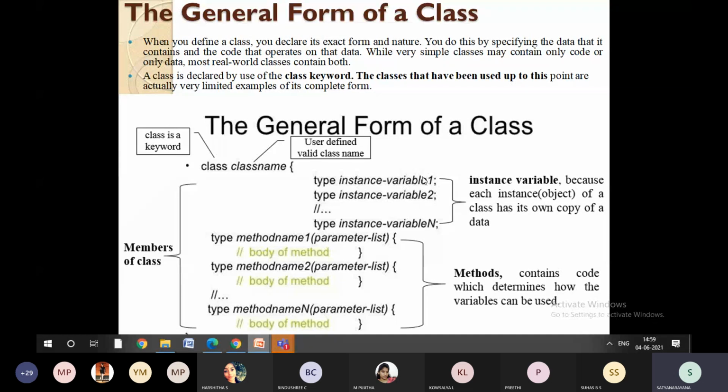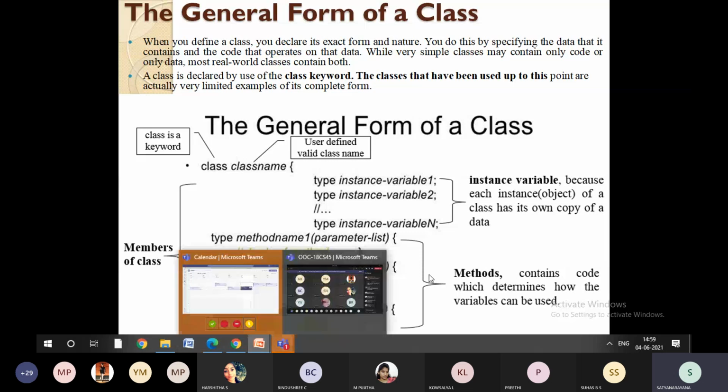So this is how instance variables will be created, how to declare the variables, what are the different data types we use in Java, and how each and every data type works. That is what we studied in the second module, where we studied how to declare integer variables, Boolean variables, float variables, double variables, and also type conversion, how to convert integer to float, float to double, all those things. So once you define the instance and class variables, you are going to define the methods.